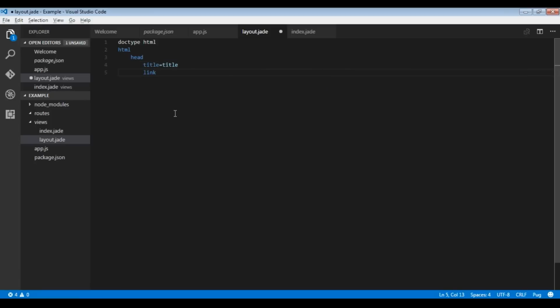Now you can specify a link to a style sheet using rel is equal to stylesheet. And then you can give the path of the style sheet. Currently we don't have a path, so I am giving it slash stylesheets slash style.css. Then we have body. Inside body we have block content.